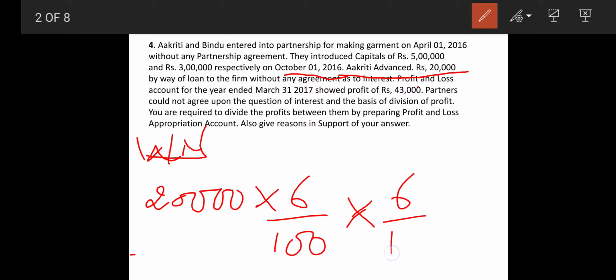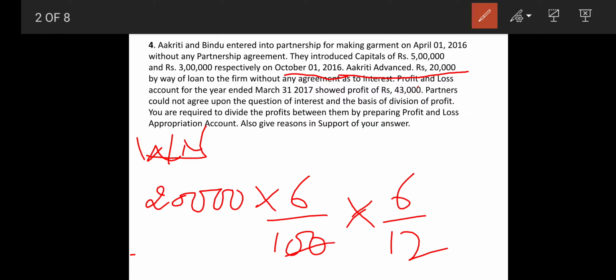How come 6 months? October onwards up to March. So October, November, December, January, February, March. So this way your 6 months comes. So now working for this will give you rupees 600.